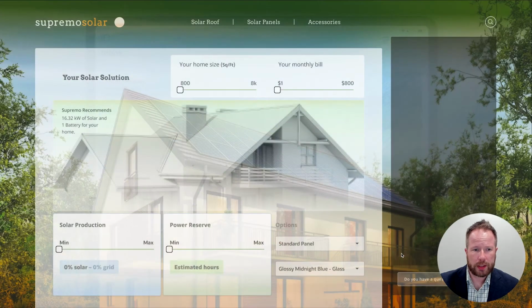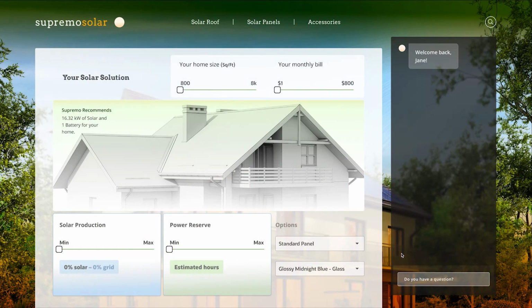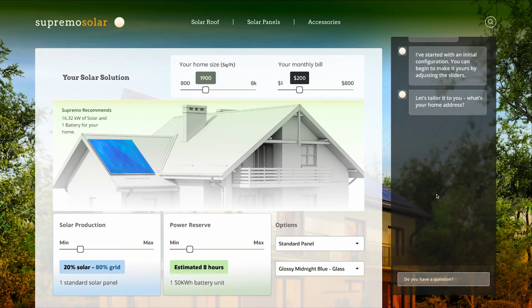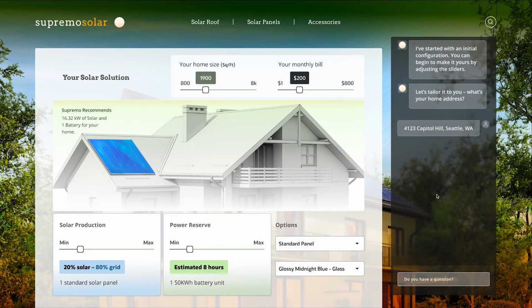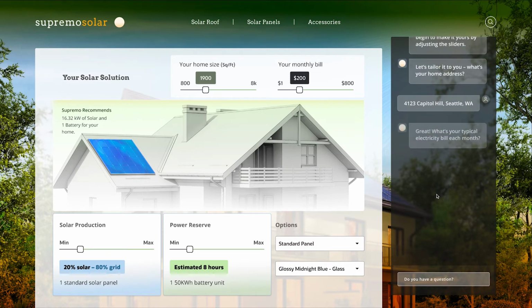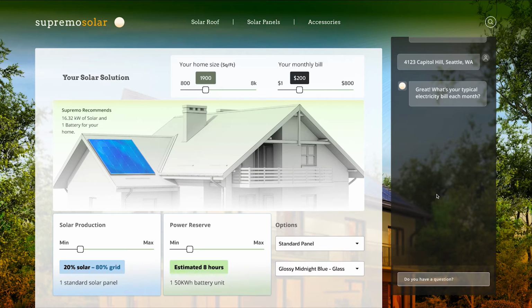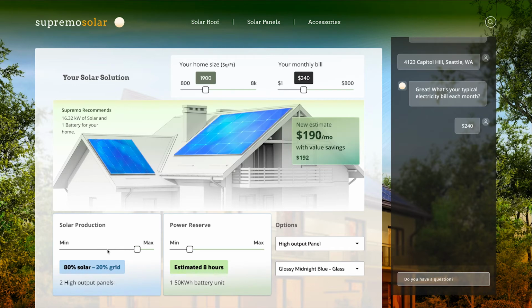Jane drills into one of these solutions to go back to the site to configure a custom subscription package. Again, Digital Assistant can guide us through asking some questions to make it easier for Jane to get to the right solution for her. We can capture her mailing and physical address. We can also get details on Jane's typical electricity bill to tailor this solution. Now, of course, Jane can play with these sliders herself, and maybe she wants to increase the solar production because she really cares about getting off-grid.